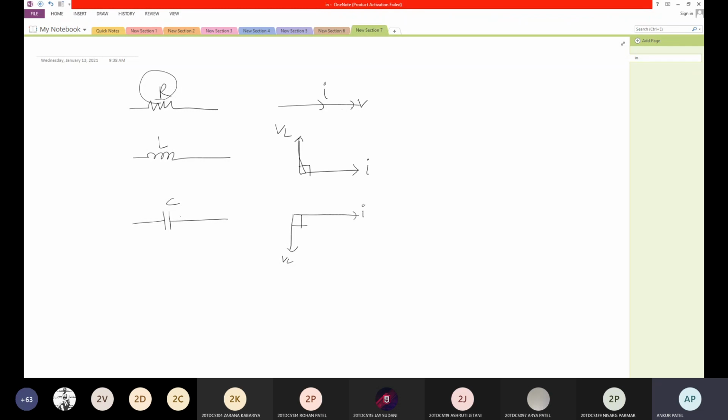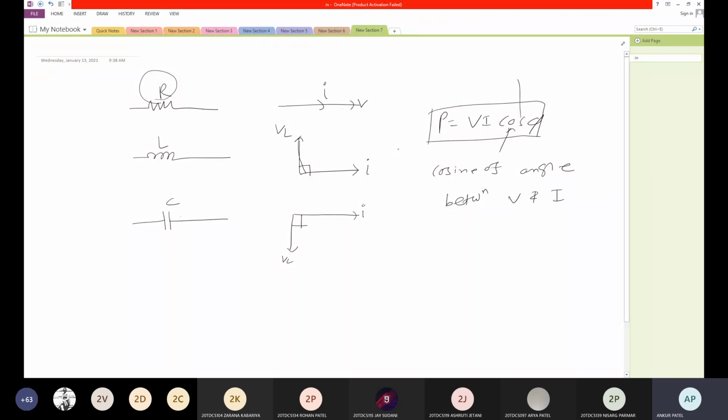That's why for the combinations, it is the resistive load that gives the average power. Average power is nothing but P equal to VI cos phi, where V and I are in RMS value. Cos phi is nothing but the cosine of the angle between V and I. It is also known as power factor.